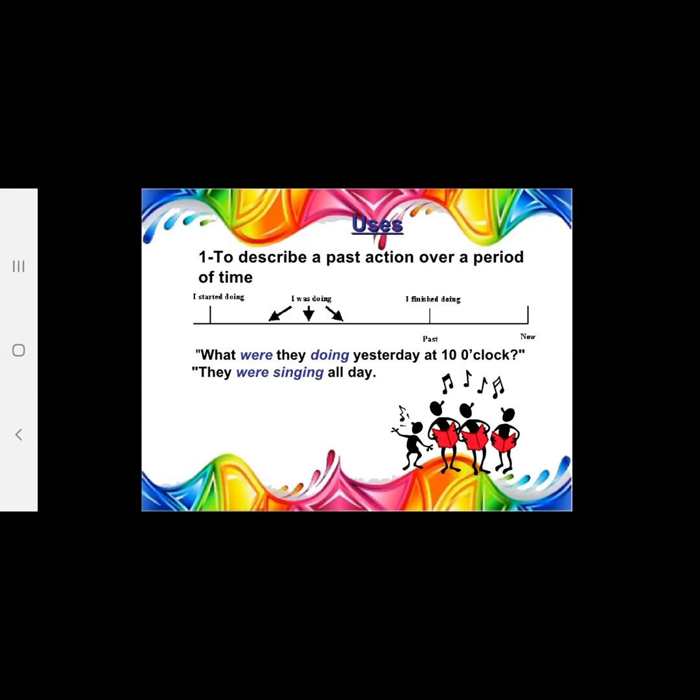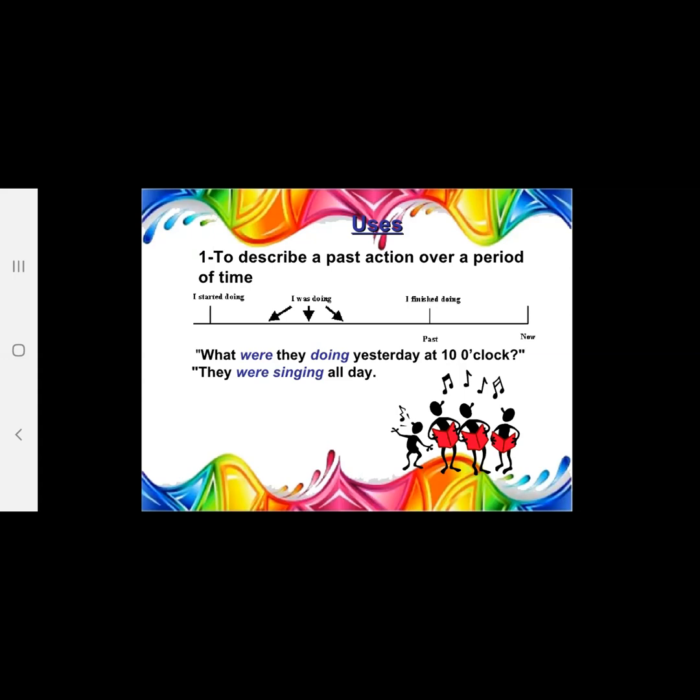I started doing, in the middle I was doing, and I finished doing. So we use the past continuous when we want to say that in the past we were doing something. For example, what were they doing yesterday at 10 o'clock? They were singing all day.